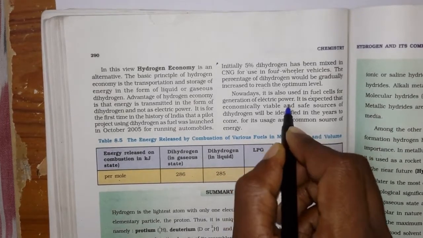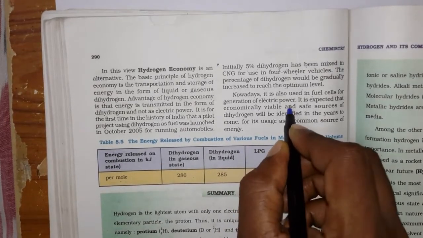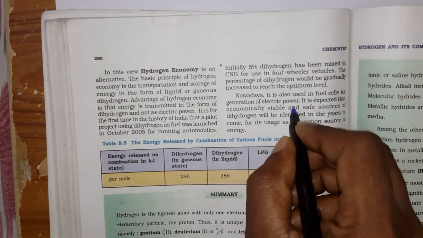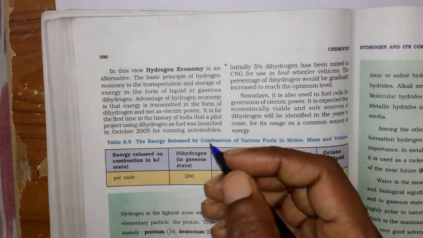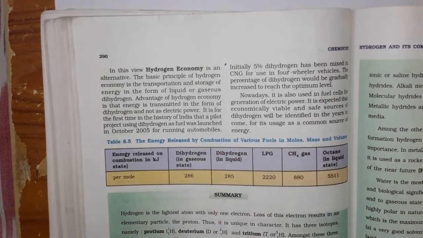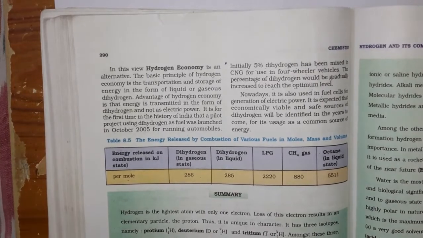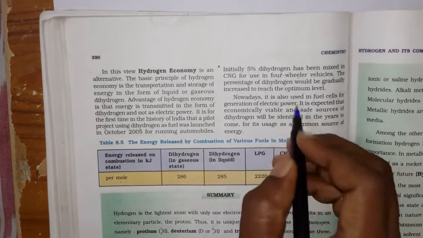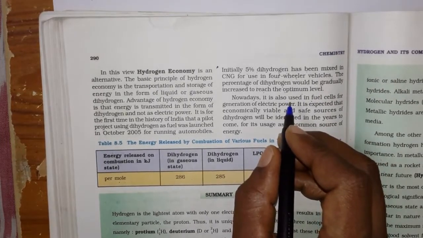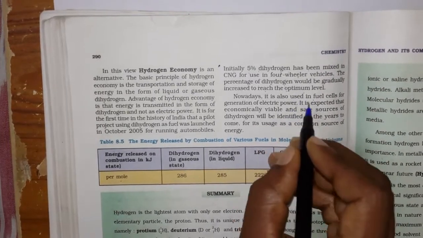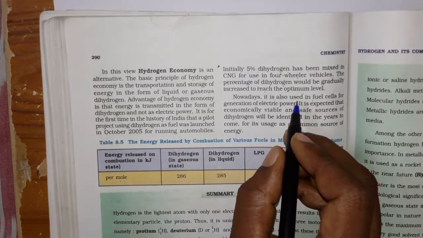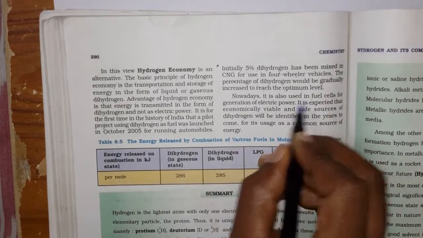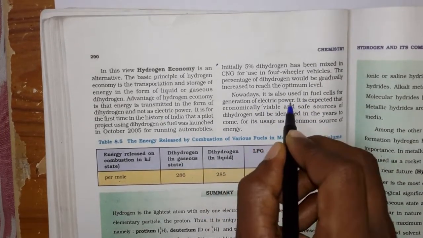How can electric power be generated? In a thermal power plant, they combust coal, and when you burn the coal it releases heat energy. That heat energy is converted into mechanical energy, and that mechanical energy is again converted into electrical energy. The basic thing is that it requires some heat energy. So instead of coal, you can use hydrogen as a fuel. That is the reason they are using it as a fuel in the generation of electric power.